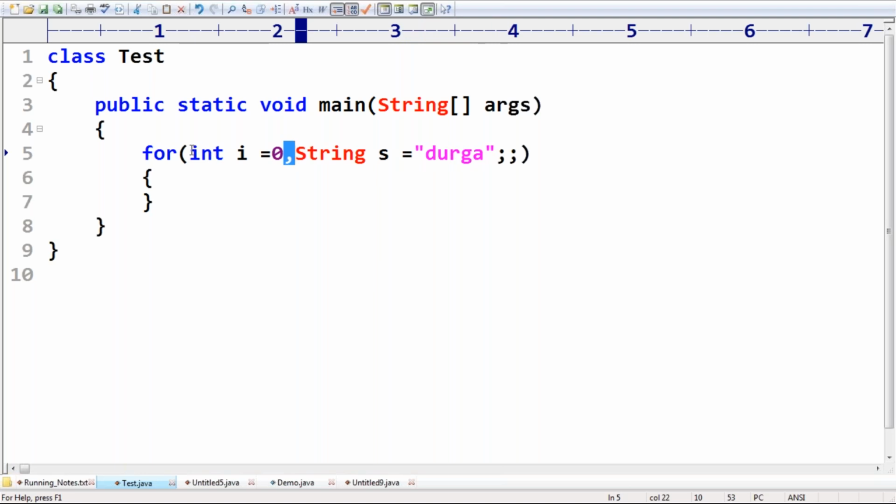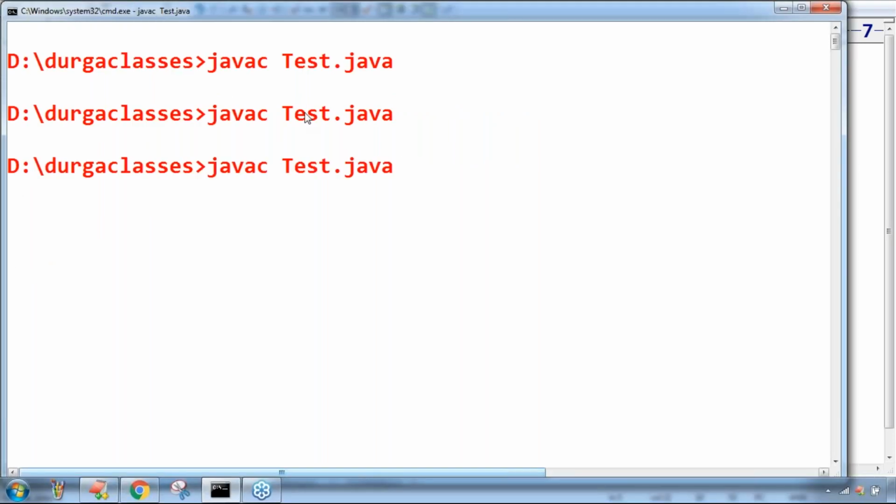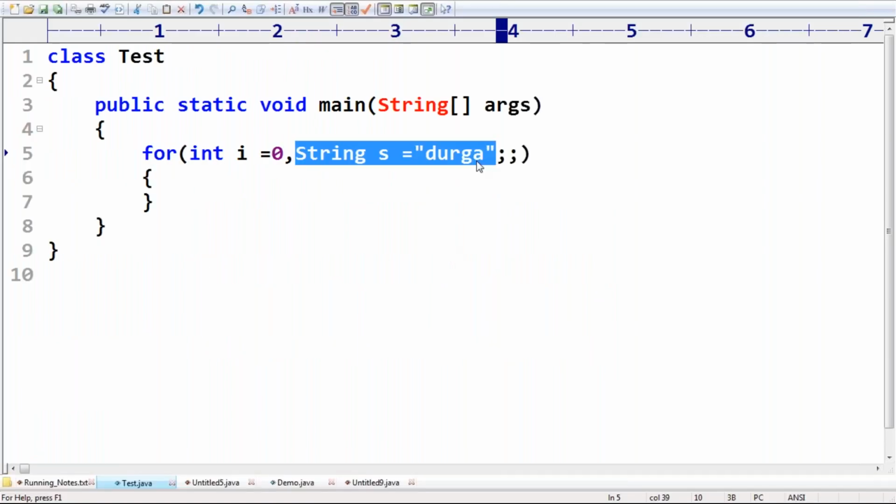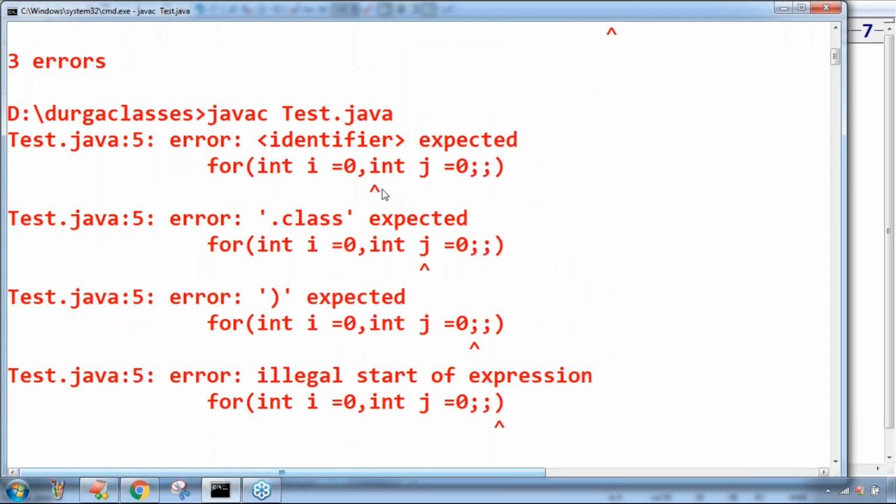This is one Java statement and this is another Java statement. In the middle a semicolon must be required. Immediately we are going to get an error. Observe that error. Are you seeing it? What is the problem? Semicolon expected, illegal start of expression, so it's not allowed. Next, int i = 0, int j = 0, like this I'm taking, sir. Can you please tell, is it valid or not? This one is invalid. Immediately we are going to get an error, sir.